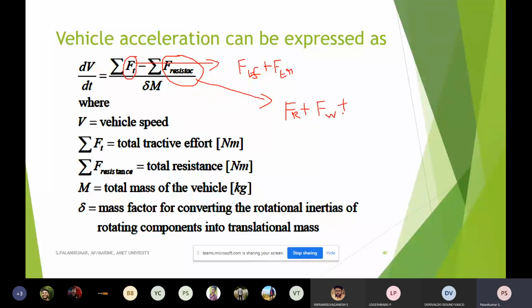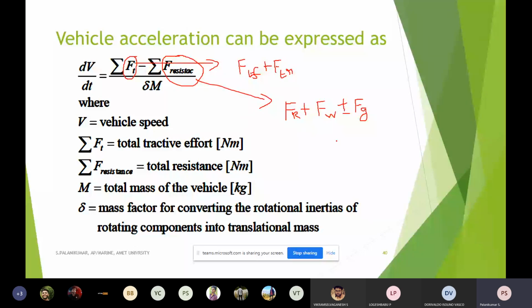This grading resistance I can put as plus or minus, because whenever the vehicle moves in the upward direction, this will be against the tractive force. But whenever the vehicle is moving in the downward direction, it is assisting. Since it is a minus sign, minus of minus, it will go to here.